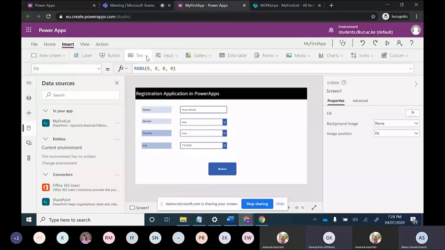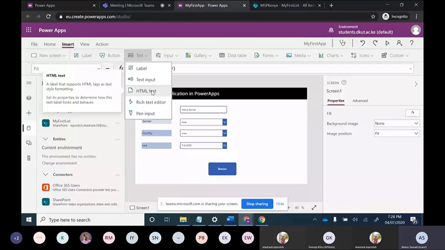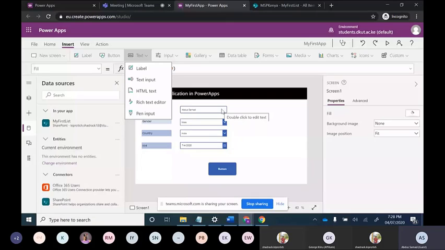So when we want a number input, then we will choose HTML text. Otherwise, we will choose simple text input. And in text input also, I'm not sure how many characters are supported, but it is unlimited in text input also. But when we have to put one paragraph, then we will select HTML text because it will look good.